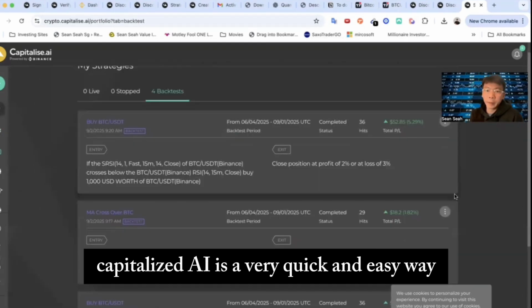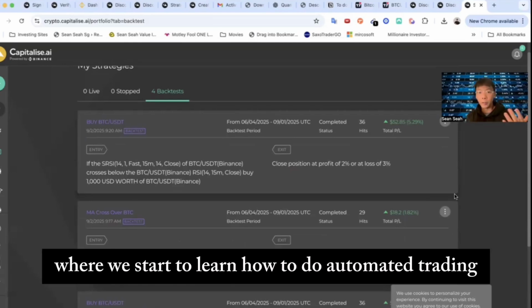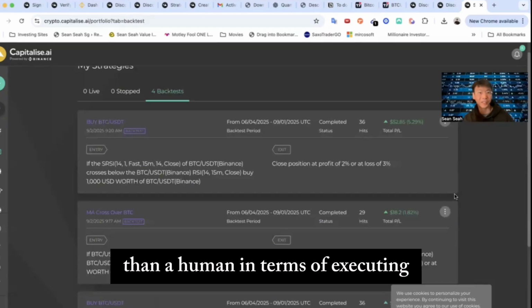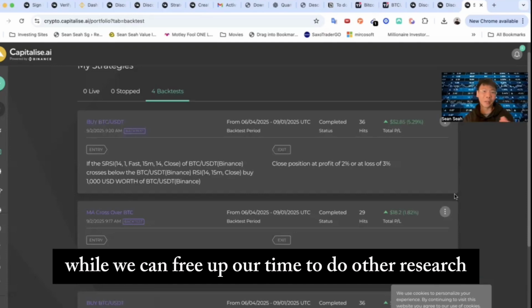So overall, you can see that Capitalize.ai is a very quick and easy way for us to get into the world of quant, where we start to learn how to do automated trading. That's where the computer is a lot more efficient than a human in terms of executing, in terms of backtesting, in terms of making money consistently, while we can free up our time to do other research or even other fun stuff.